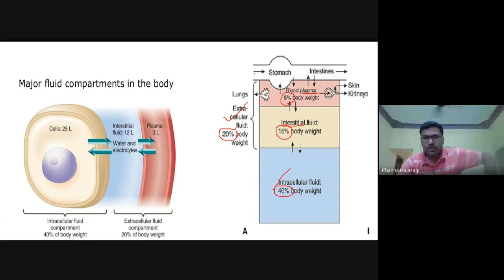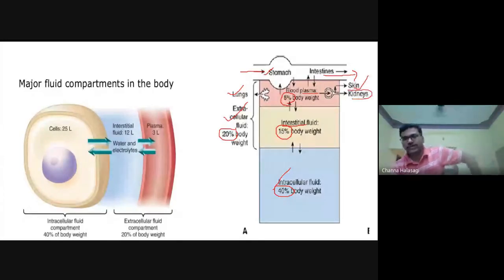They either come into the body via your GIT, that is the mouth and stomach, or through the lungs via respiration. Some of the fluids come and exit via the lungs, because humidification of the air occurs, and during humidification there is some exchange of fluids. So lungs and the GIT, coming and going out. The fluid which is getting excreted is also through the intestine, that is again the GIT. Also, some of the fluid is excreted through the skin, and the major route is the kidney, which is concentrating and excreting the fluids.